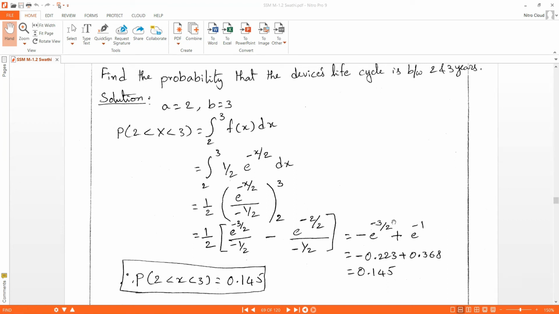And e power minus 3 by 2 value is 0.223. E power minus 1 value is 0.368. If we add these, we will get 0.145. So P of 2 less than x less than 3 is equal to 0.145. Understood, right? Here the values will be given, and we just need to substitute the values inside this expression.